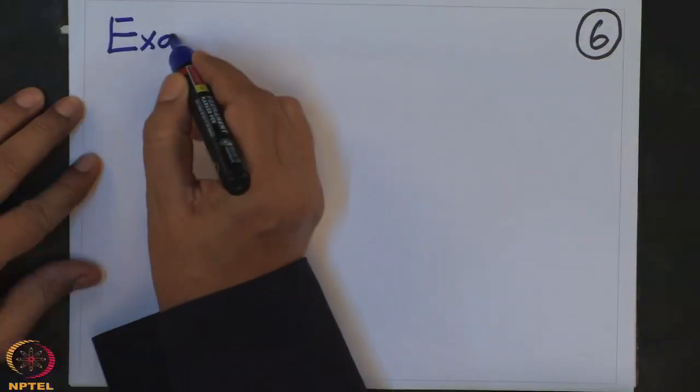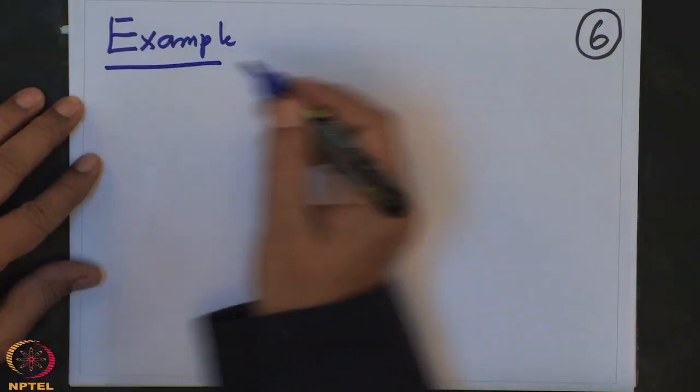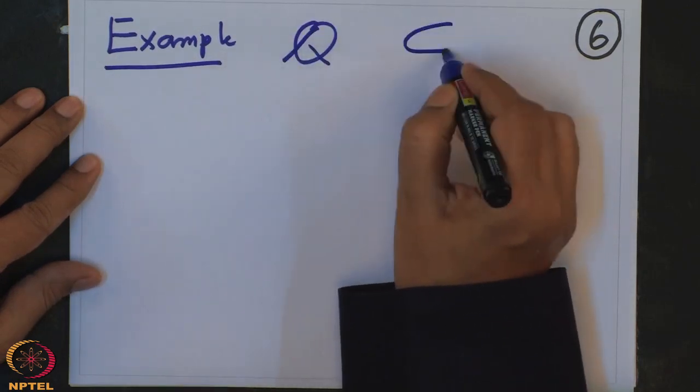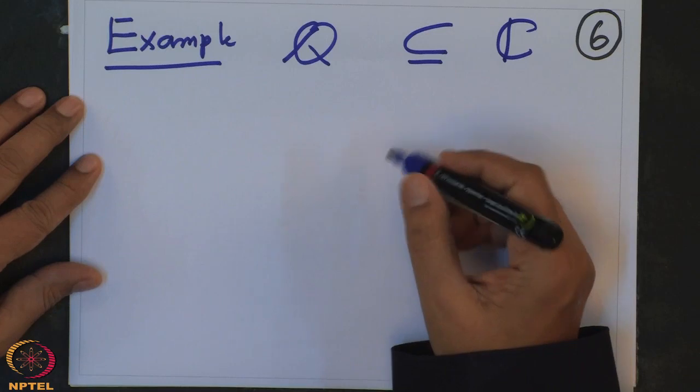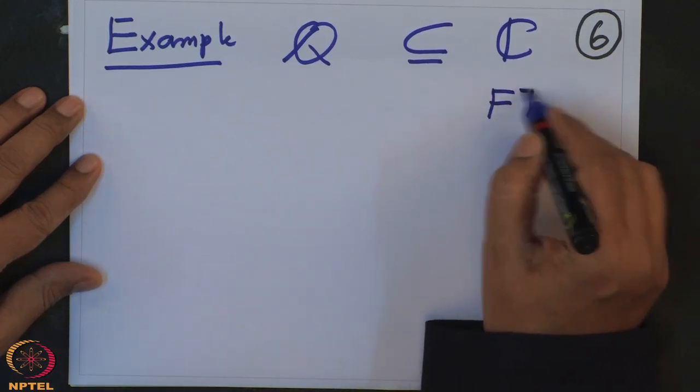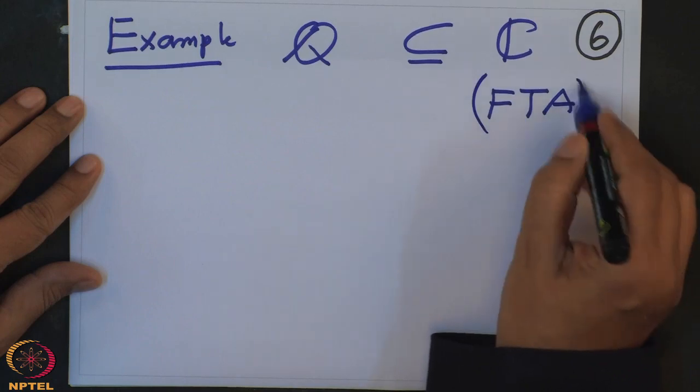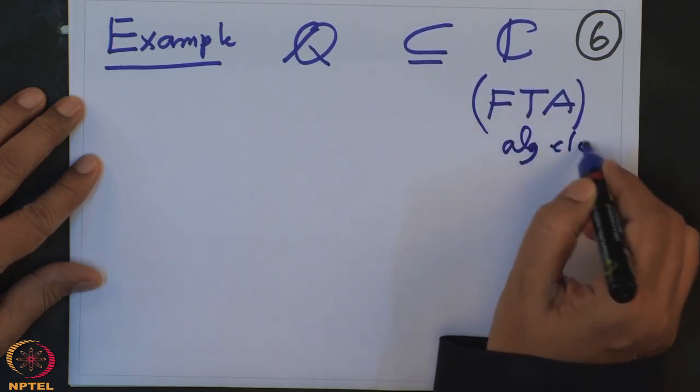So remember, what we have proved is, if you have an algebraically closed field which is an extension of a field, then the algebraic closure of this field in that is also algebraically closed. A typical situation is the following. So example, we have Q here, and Q is a subfield of the complex numbers, and the fundamental theorem of algebra, FTA, says that this is algebraically closed. We have not yet proved, but we will prove this is algebraically closed.